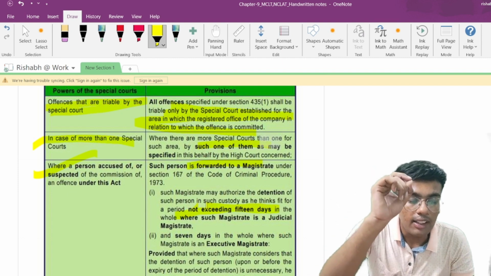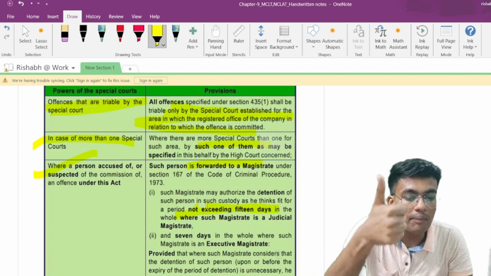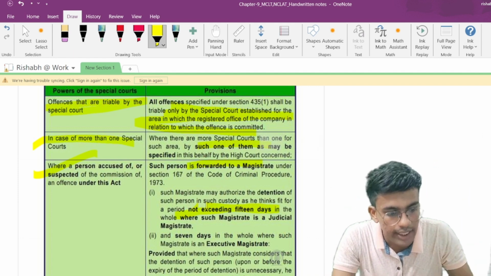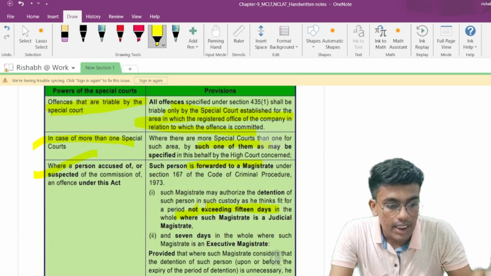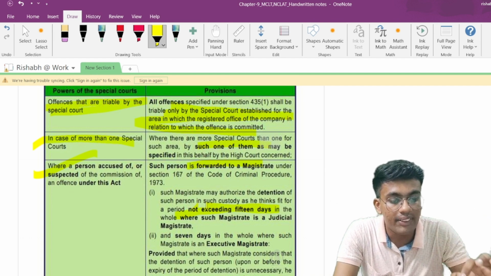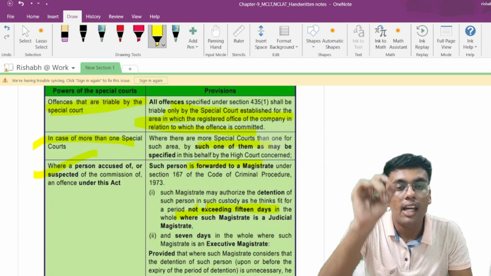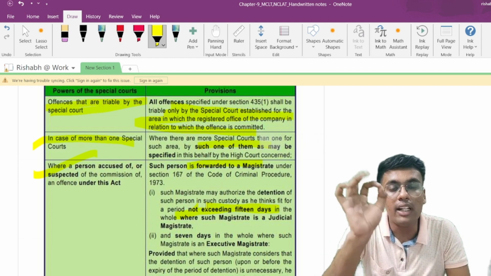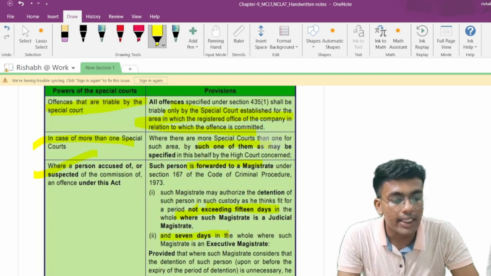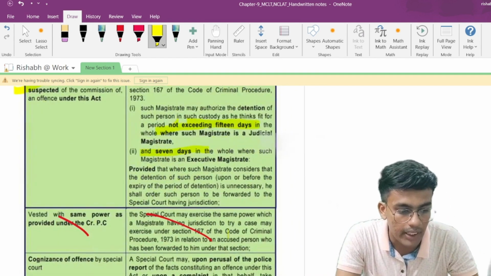Matlab, if such person is forwarded to the magistrate, the magistrate can be of two types. Number one, it can be a judicial magistrate, and number two, it can be an executive magistrate. If it is a judicial magistrate, then such magistrate may authorize the detention of such a person in such custody as it thinks fit for a period not exceeding 15 days. Matlab, if he is a judicial magistrate, he can have custody for a period not exceeding 15 days. But if such a person is an executive magistrate, then in such a case, the maximum detention period would be 7 days. Please be very careful. These are very, very important from an exam perspective.